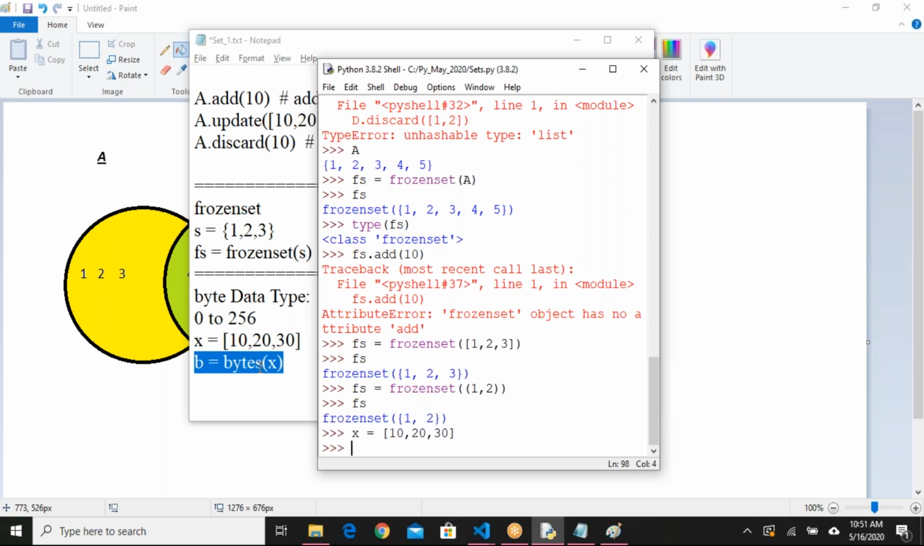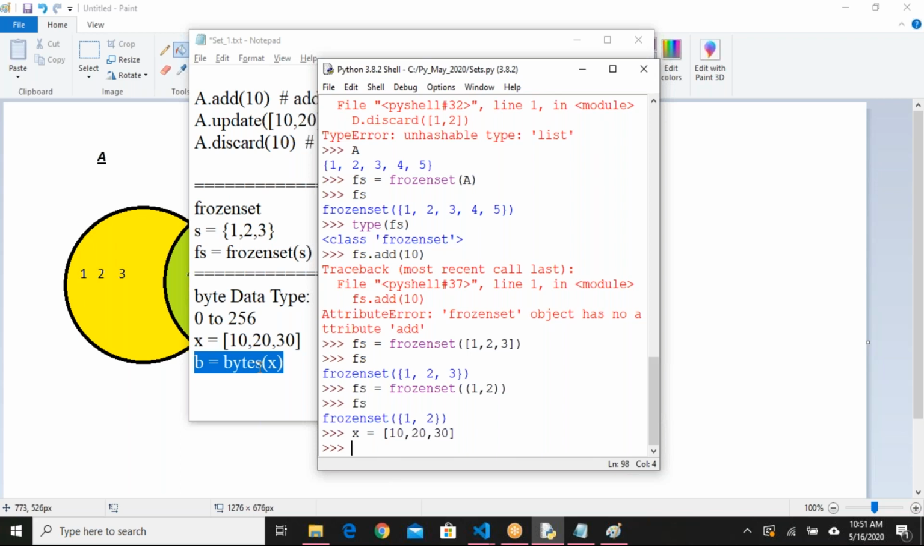Okay, but what special benefit are we getting by doing this? We have created the list and then we are converting it to the byte type. As part of the syllabus, I'm covering this. That is point number 1. You don't have to worry too much about this part.